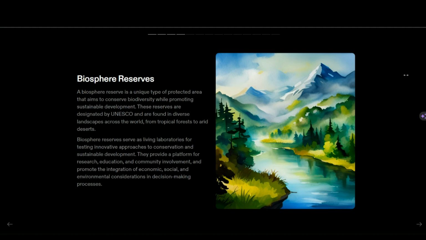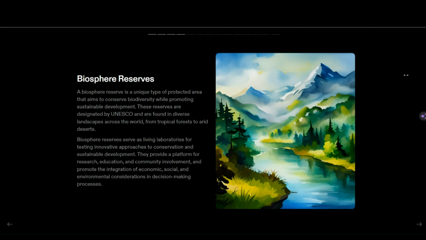The core zone is a place where there is no human activity, a dense forest. The buffer zone is used for research and tourism purposes like safaris, and the transition zone is where farmers live and cultivate products like rubber.